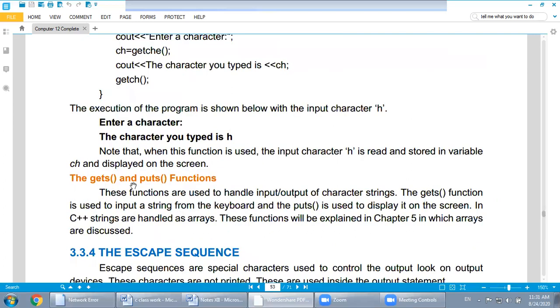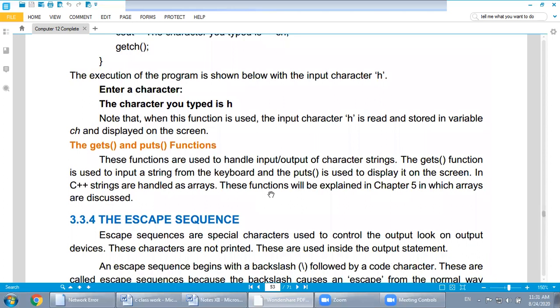Next are the gets function and the puts function. For these two kinds of functions, we use arrays and strings, which are coming in further chapters, so we will discuss these two functions there. So gets and puts are the string functions. getch, getche and getchar are the character functions. gets and puts are the string functions. Whenever we are dealing with strings, we will use that kind of function. Simply, the definition of a string is that a combination of characters makes a string. We will discuss it in the further chapter.